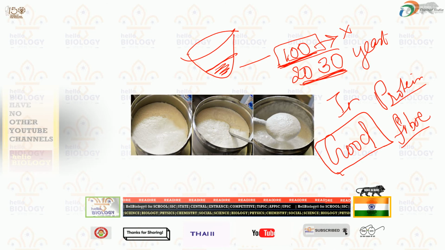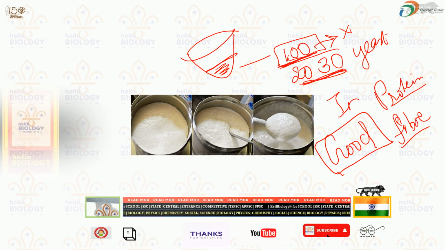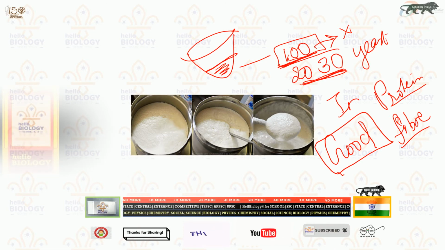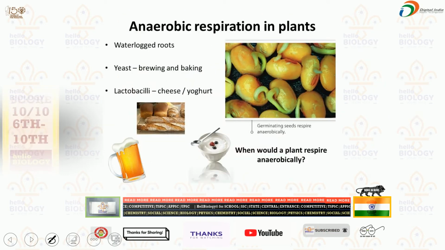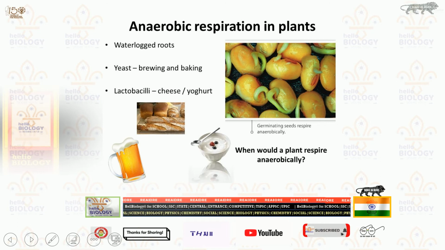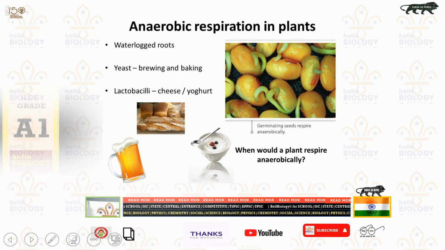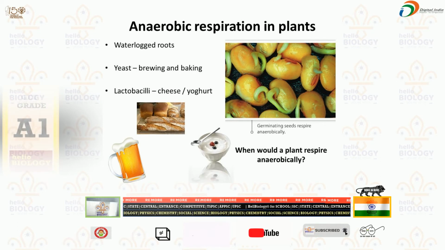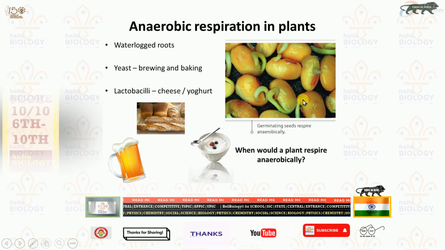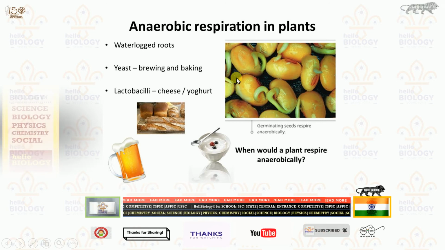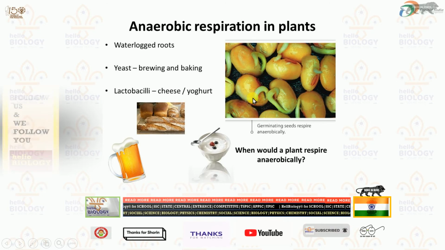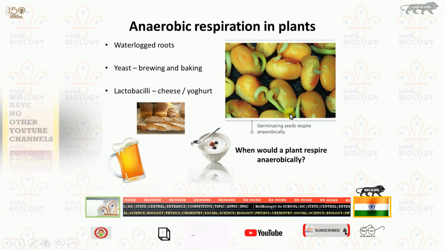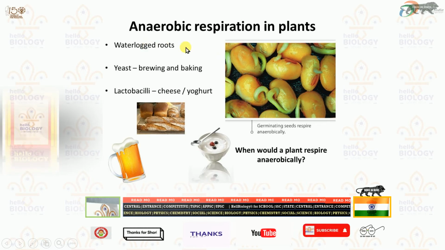So how to distinguish whether yeast takes oxygen or carbon dioxide, that is the main agenda today. For that, even in the case of sprouting seeds, which you might have seen, they utilize anaerobic respiration. Anaerobic respiration will be seen in plants, and in some roots also, waterlogged roots.